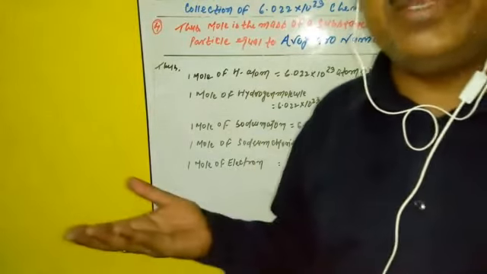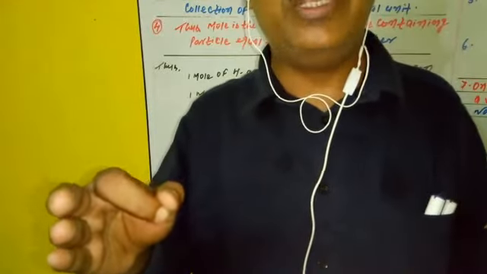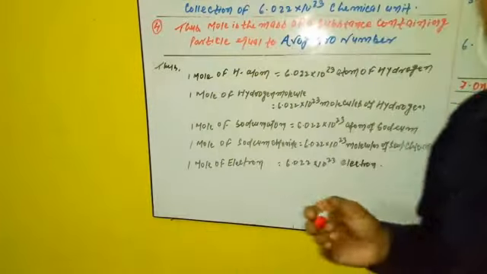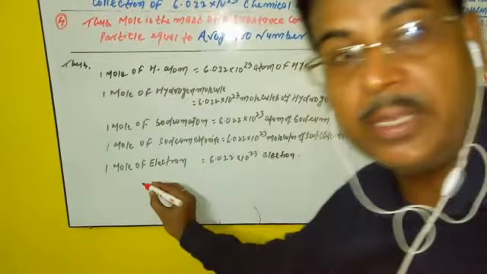So what number of atoms are present in exactly 1 gram? It can be written like this.